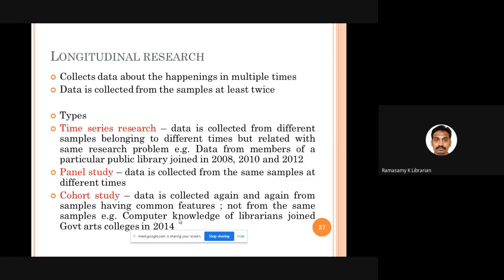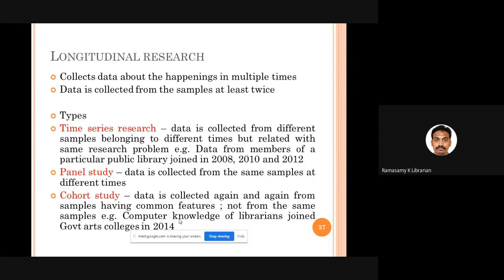As against this, we have longitudinal research. In longitudinal research, the researcher collects data from the respondents not once, but at least twice. Okay, so we collect data about the happenings multiple times. It is not restricted to one time. And we have 3 different types of longitudinal research. One is time series research. Okay, for example, you take the general population.